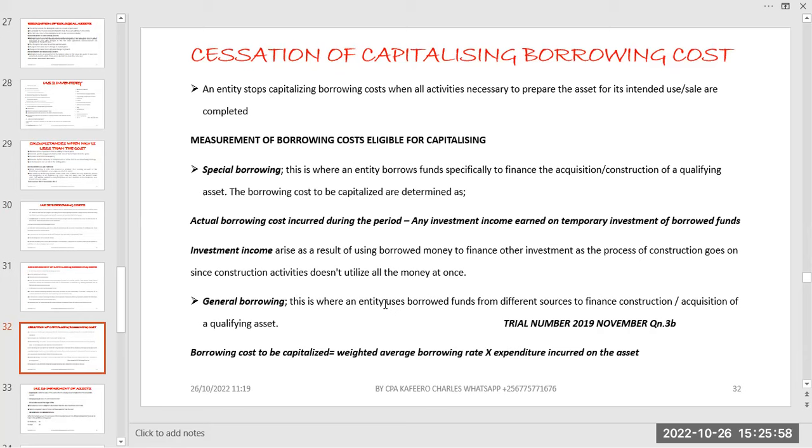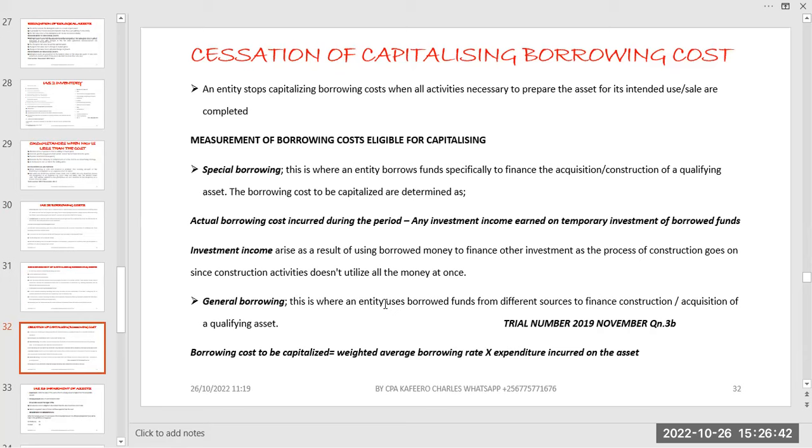And we are saying that if we already have the money, we got it, and we are now using it, we estimated that maybe for 1 year we are going to use half of it, but we use the other half maybe to make other investments. We earn some investment income after investing that borrowed money somewhere. So what will happen is that we will take the borrowing cost that we've incurred for that period, and we less that income that we've received, the investment income.